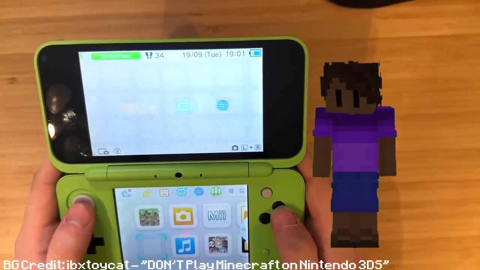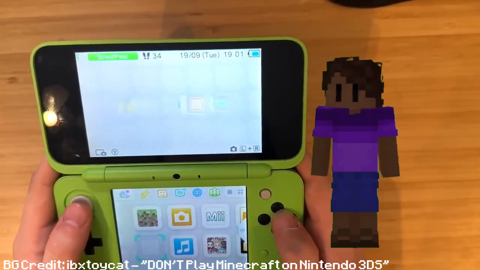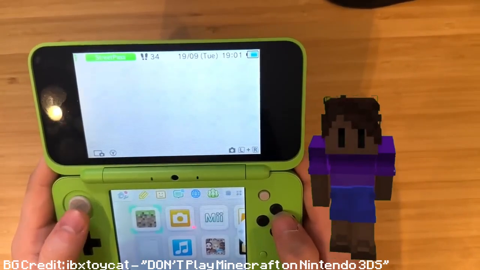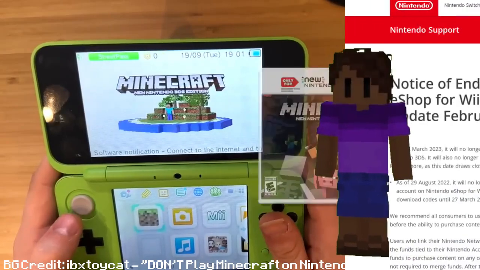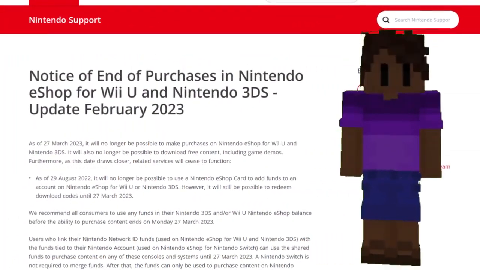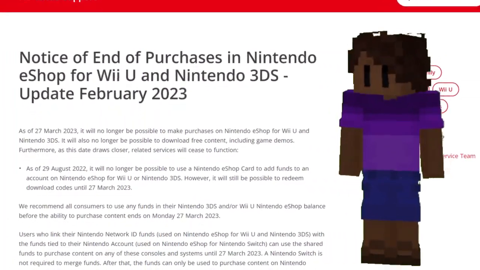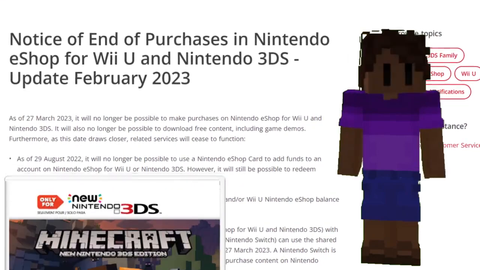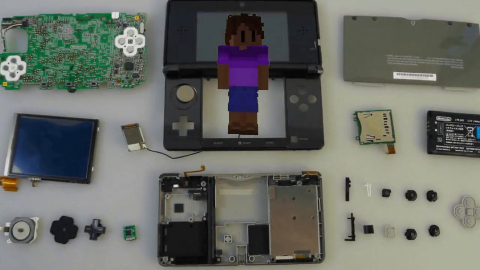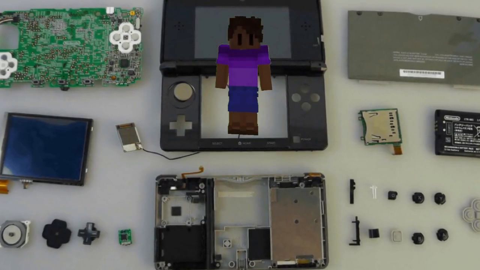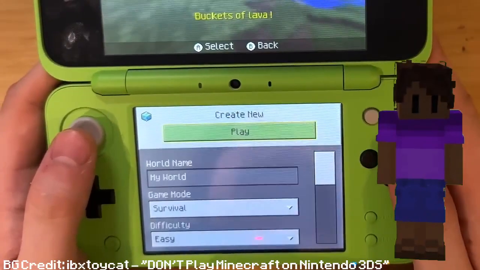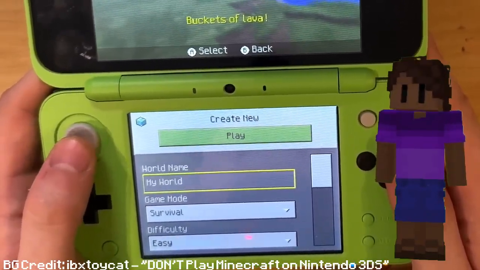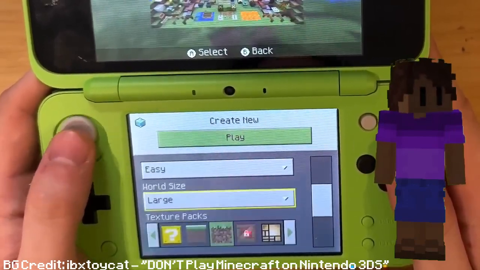New Nintendo 3DS is not just discontinued anymore, it's also impossible to get without getting a 3DS with the game already installed, because the eShop for the 3DS is closed, and that was the only way to buy the game. Though that doesn't really matter, because you wouldn't want to actually play the port. The 3DS is not a groundbreaking console in terms of hardware, so it can barely run Minecraft. However, props to Other Ocean Interactive, because for the hardware limitations they had, they made Minecraft run pretty well.